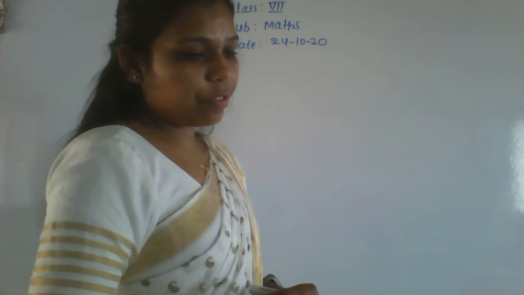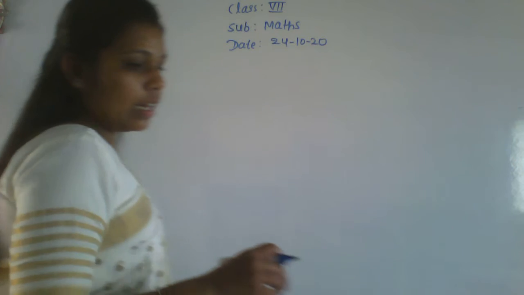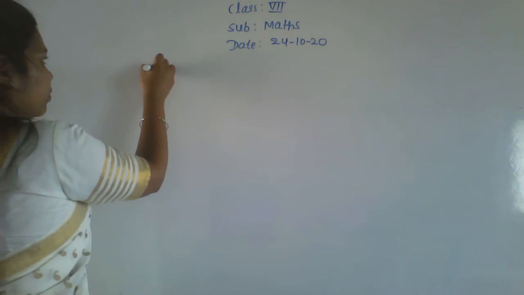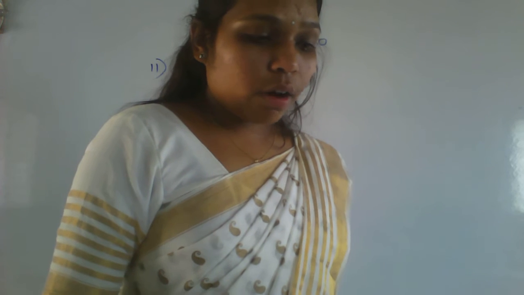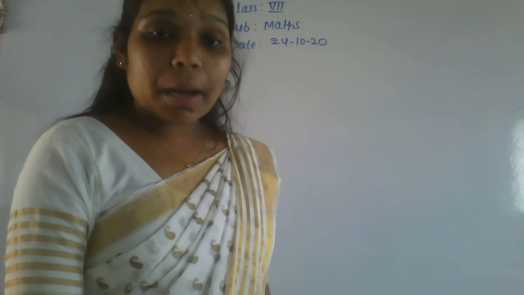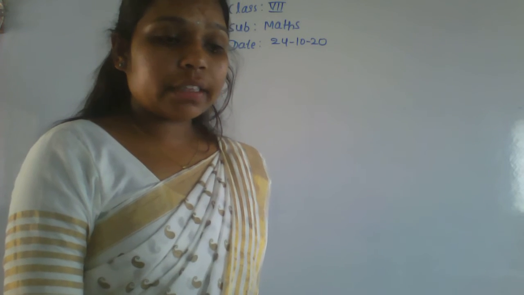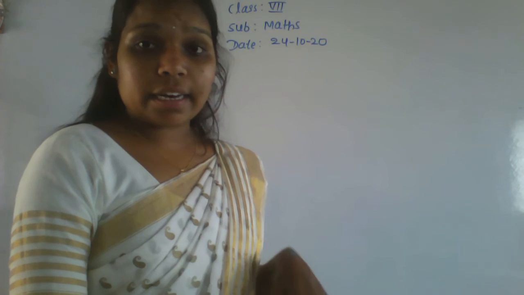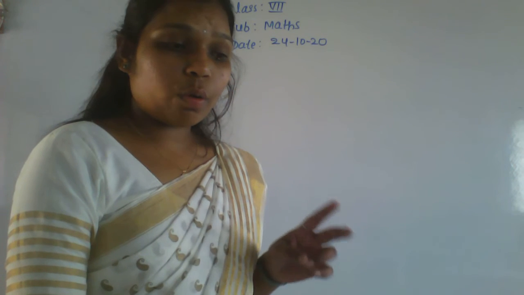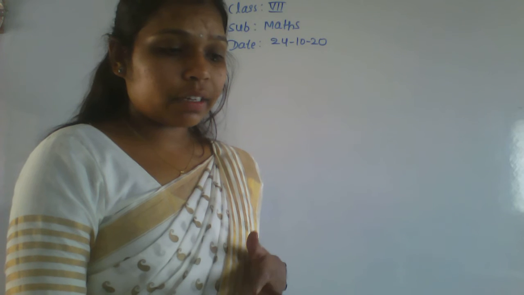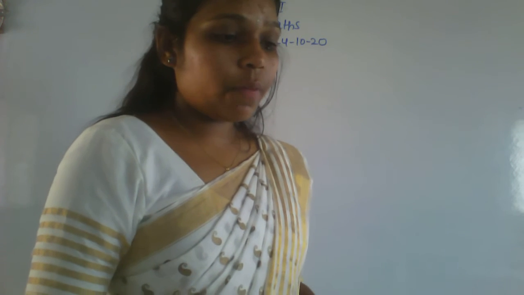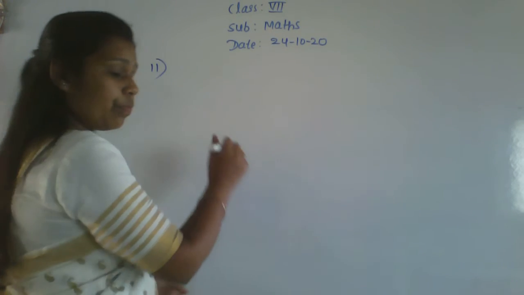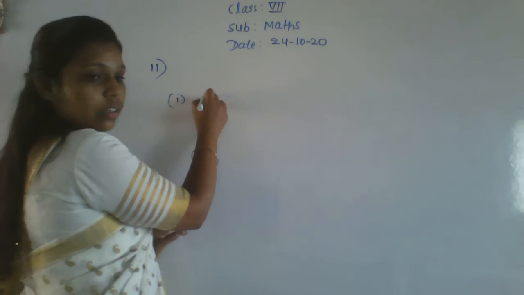Okay. Go for the next question, that is the 11th one. Fill in the box without actual multiplication with either greater than or less than. Okay, I'll do one or two, the rest are left. All those things you have to do. Okay, I will not do that one. So first one, I'll show how to do that one.